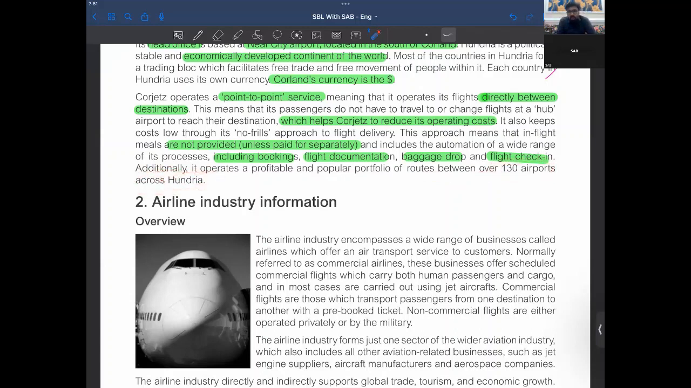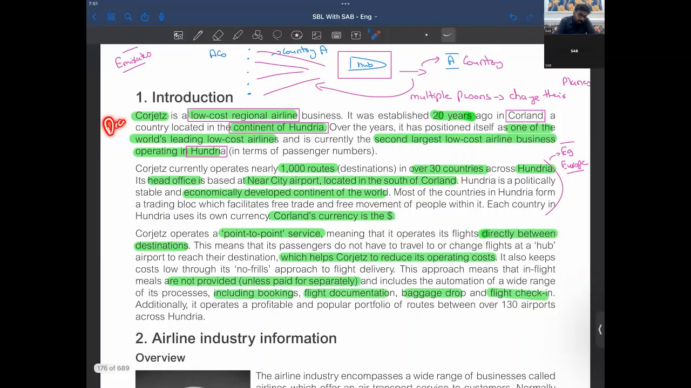So you must have heard of budget hotels, right? Just like Highlight Company, a question tested in December 18, it was a budget hotel. Similarly, this airline is a budget airline, right? They have given you the information of the Corjets, and they have given you some inside information of that particular airline.